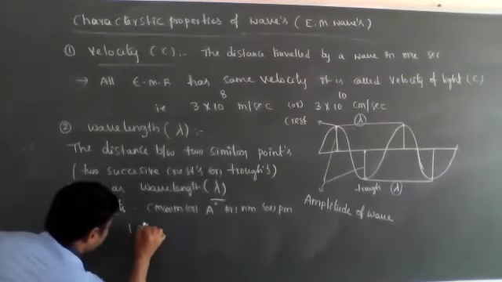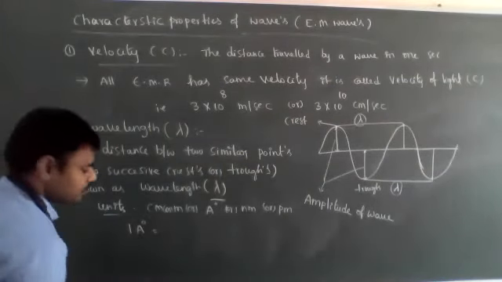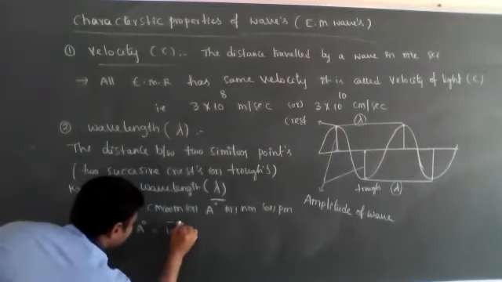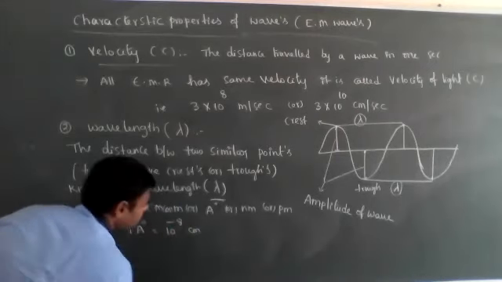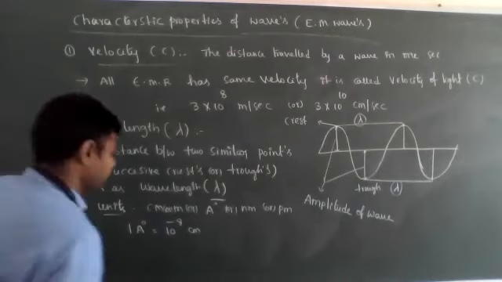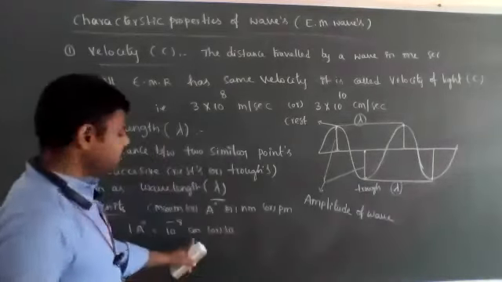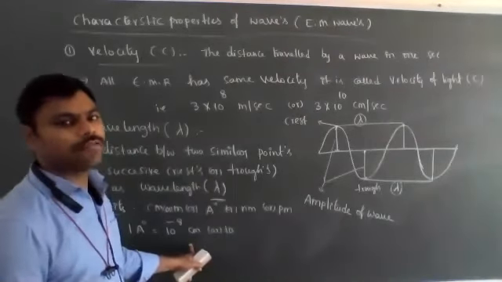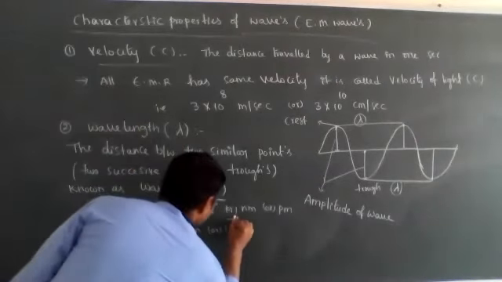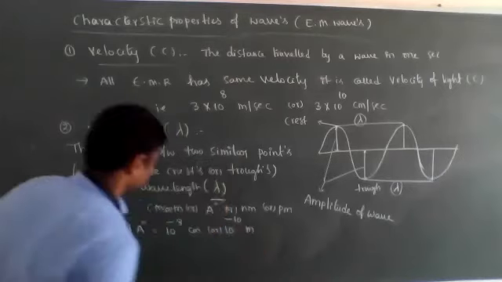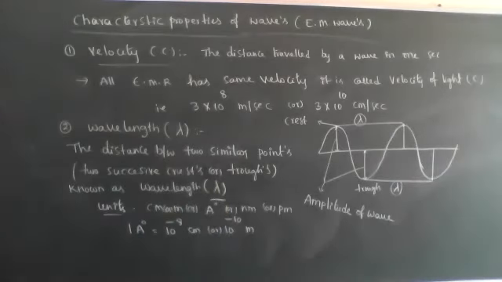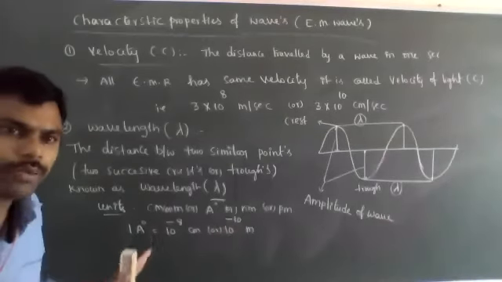1 angstrom is equal to how many centimeters? 1 angstrom is equal to 10 to the power of minus 8 centimeters, or equal to how many meters? 10 to the power of minus 10 meters. These are numbers we need to remember.